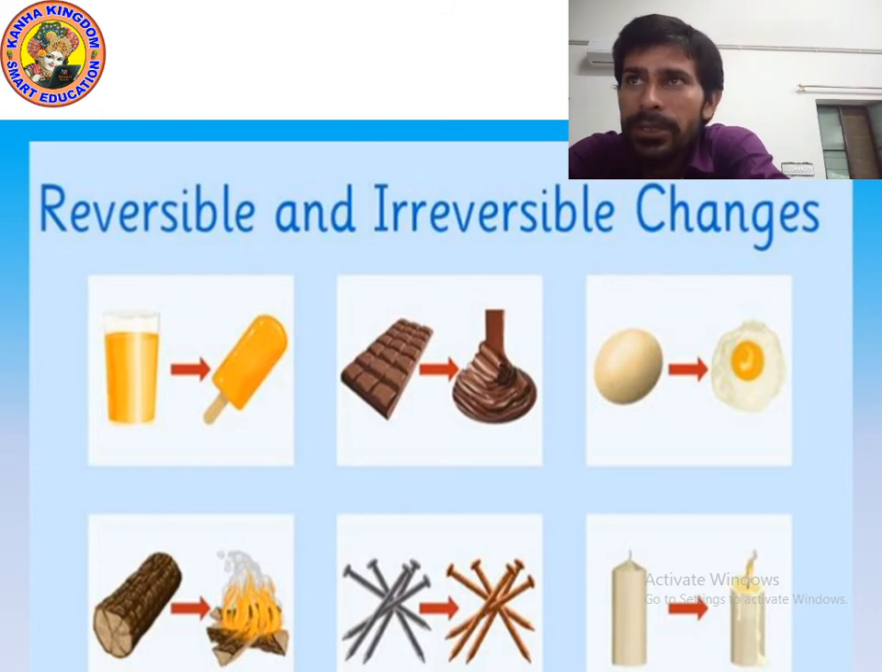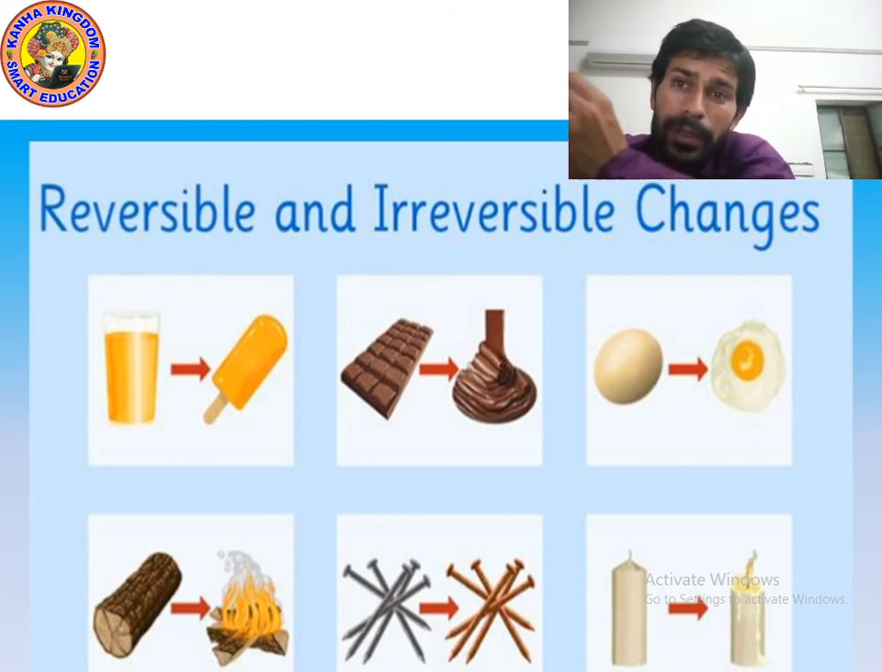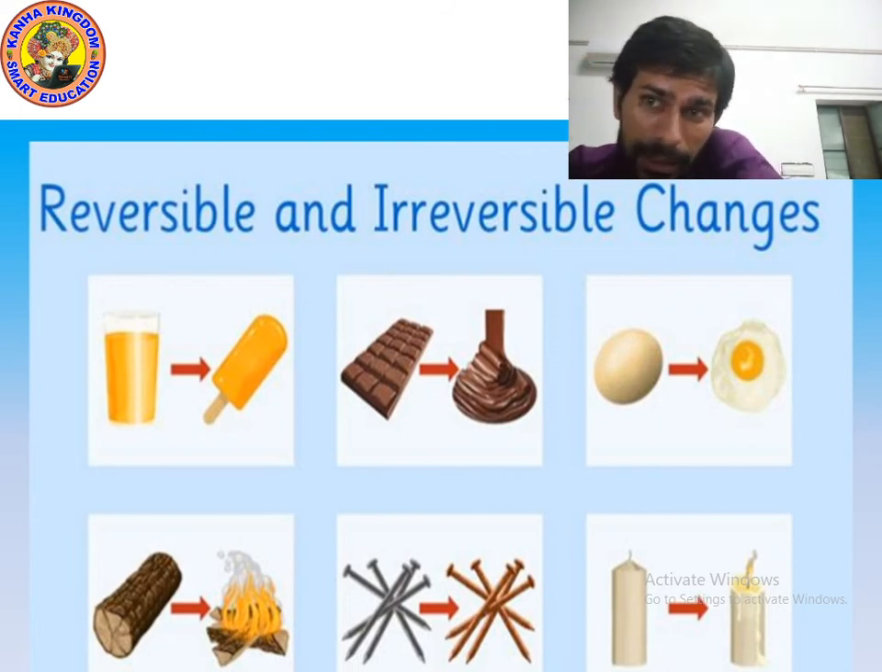So you can see the picture of chocolate. When chocolate turns into liquid, can we again convert the liquid form into solid chocolate? Yes, we can again convert it by solidification, by freezing. You can see the egg. When you break the egg, the inner part comes out. Can you again make an egg of it? No, you cannot. So it is an example of irreversible change.